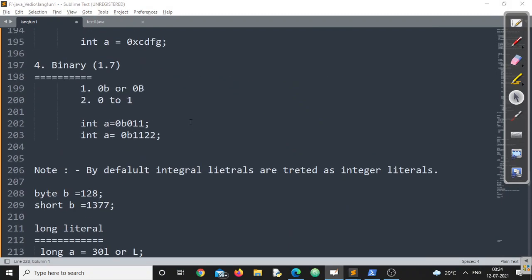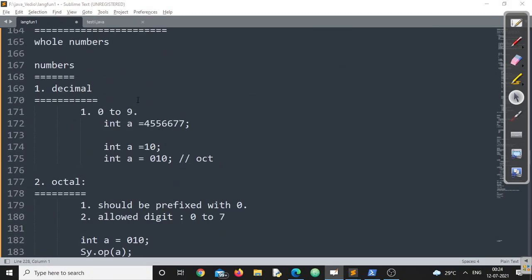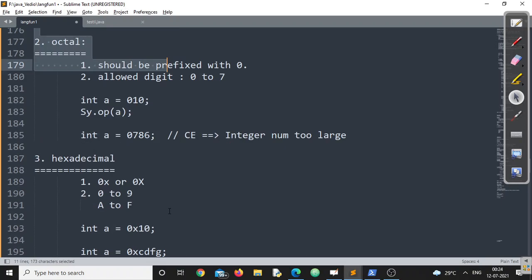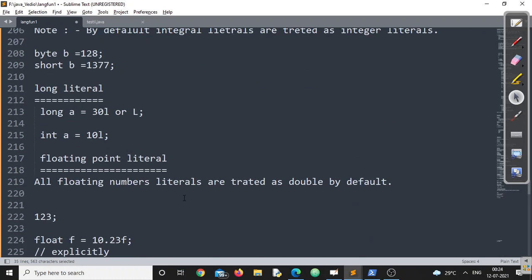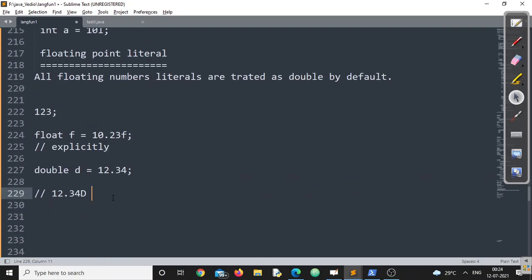Now let us look at some other points, because previously, while talking about the integral part, we clearly discussed that in an integral literal I can happily represent numbers in different number systems like binary, octal, hexadecimal and decimal. Now in a floating point literal, remember this is very, very vital, we can represent only decimal numbers. Keep this in mind.